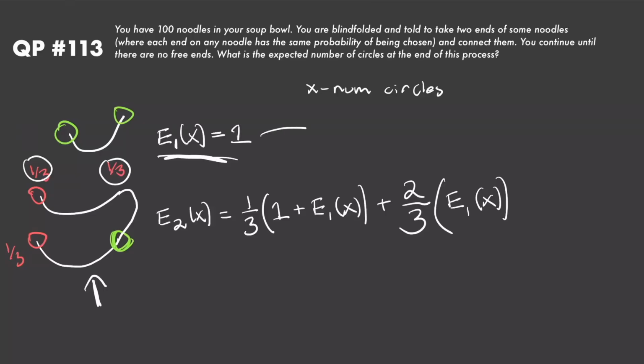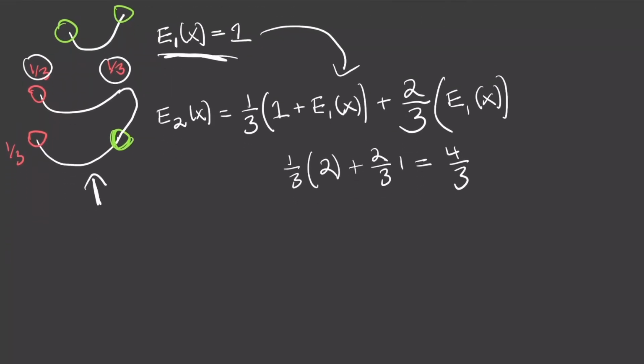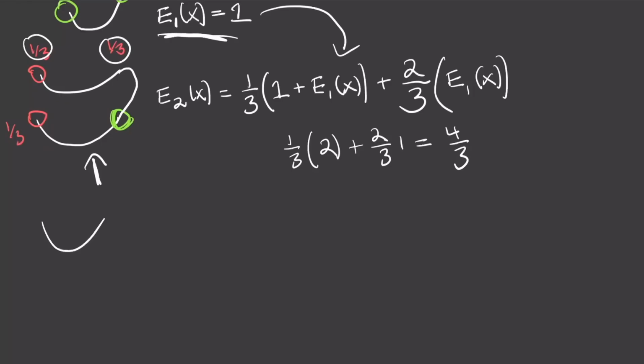So to actually work this out, I can just plug this in right here, and I'm going to get 1/3 times 2 plus 2/3 times 1, which is just going to be equal to 2/3 plus 2/3, so 4/3. Okay, so now let's move on to the situation when we have three noodles. I'll draw that out right here.